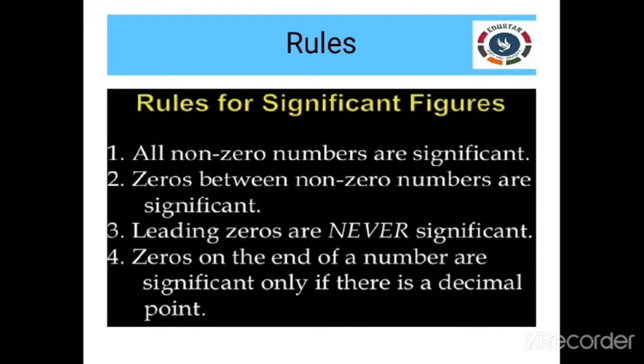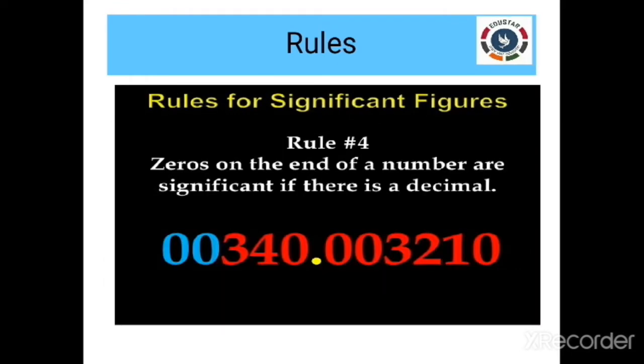Rule number 4: zeros at the end of the number are significant only if there is a decimal point. What are they saying? That is, after the decimal point, if any zeros are present, they are always considered to be significant. Here, for the zeros present at the end of the number 210, the last zero is considered significant.